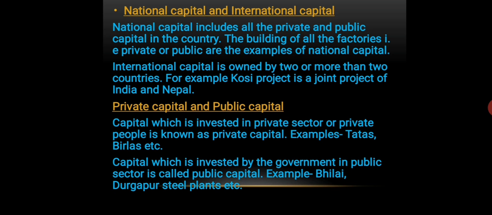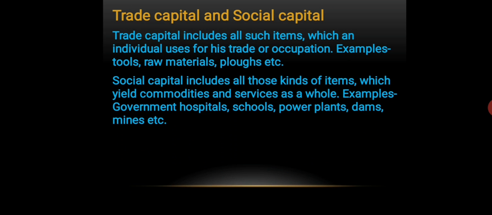Lastly, we have the trade capital and the social capital. What do you mean by trade capital? Trade capital includes all such items which an individual uses for his trade or occupation. For example, tools, raw materials, plow, etc. So all these items, that is tools, machines, raw materials, are usually used for the production of commodities.